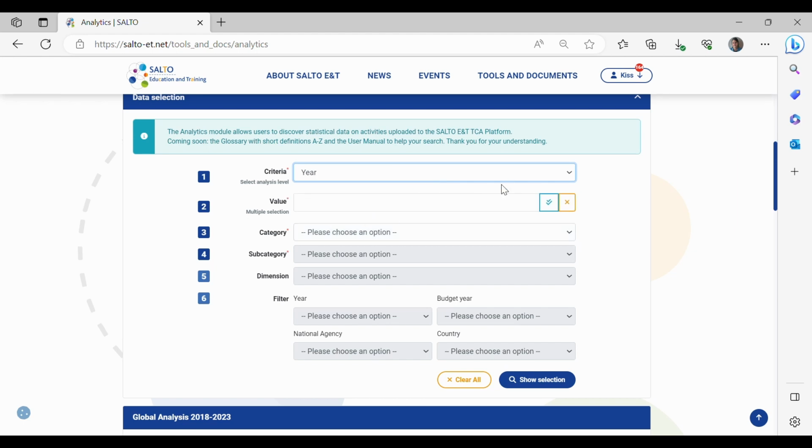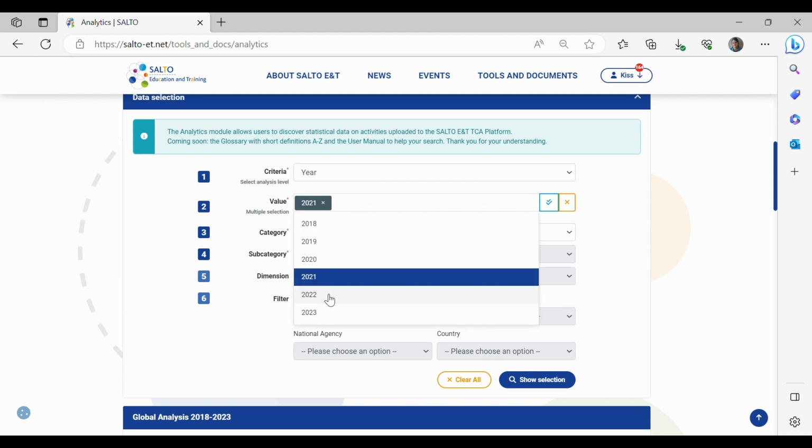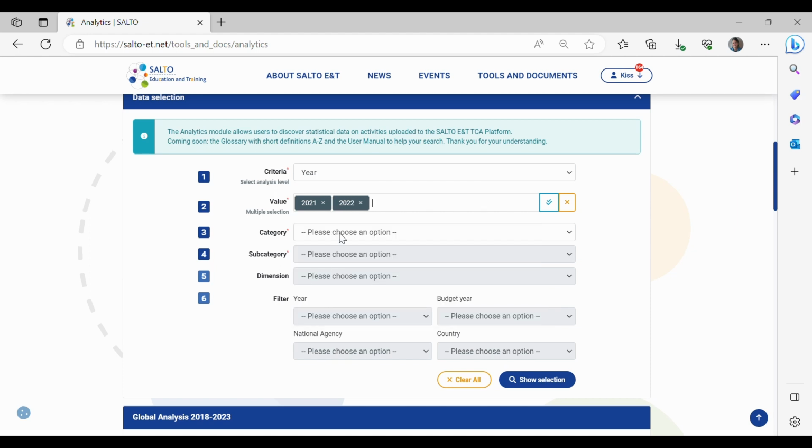So let's try the fourth criteria, which is year. We can proceed with a search if you would like to compare data by calendar year, not budget year, it's calendar year. For example, we would like to compare data of 2021 and 2022. The category will be TCAs. This is also a specialty. Number of realized TCAs part of an LTA by activity type. So you see, as we have selected year at the first place, here year or budget year as a filter cannot be chosen.